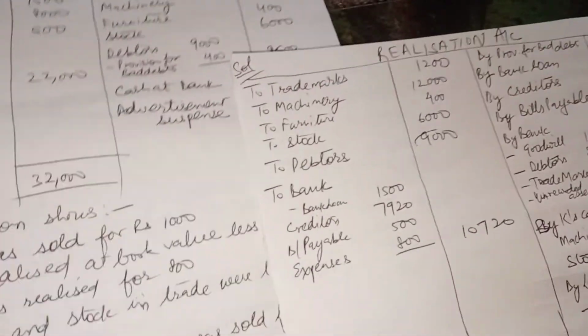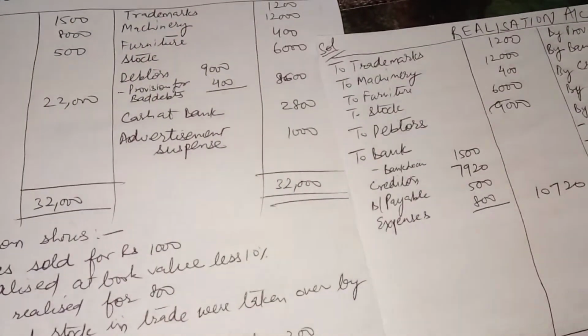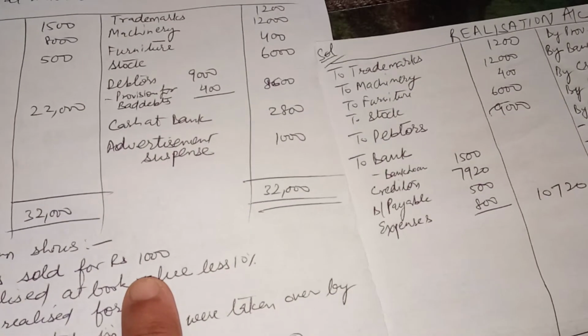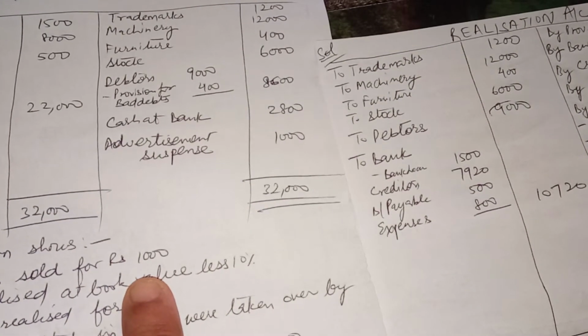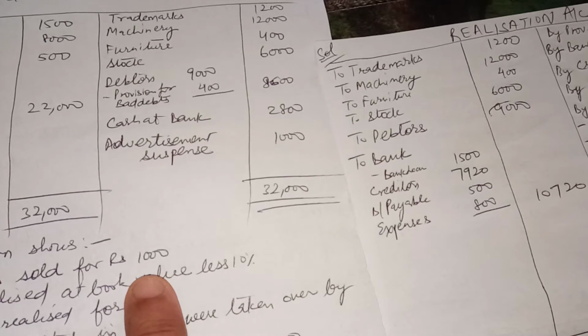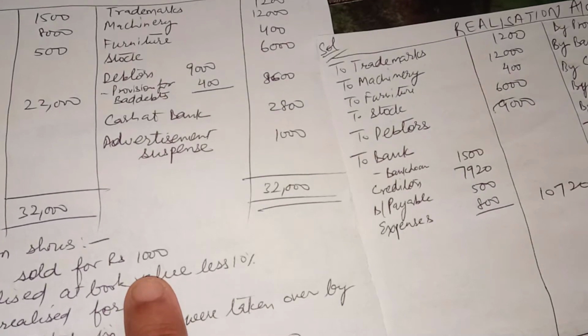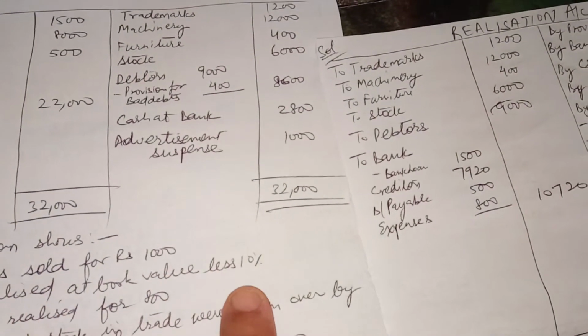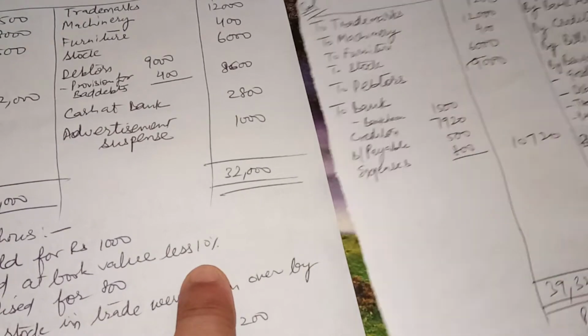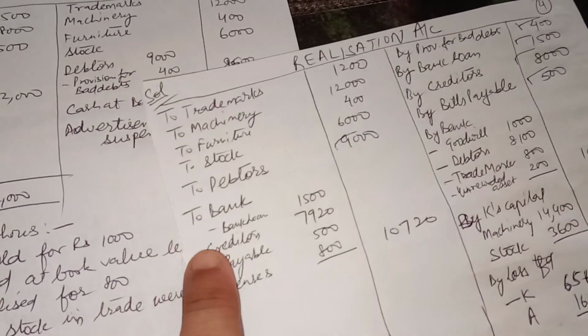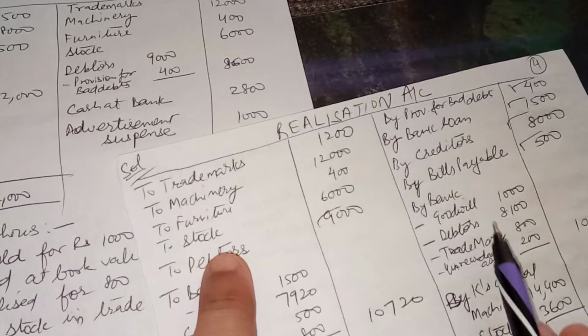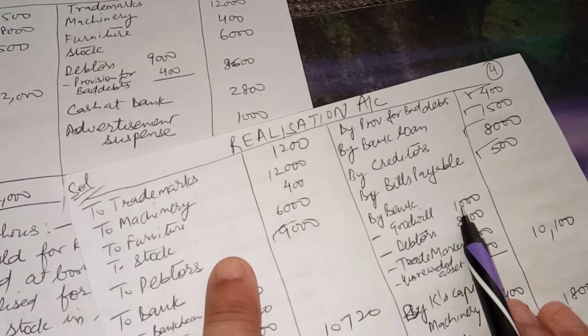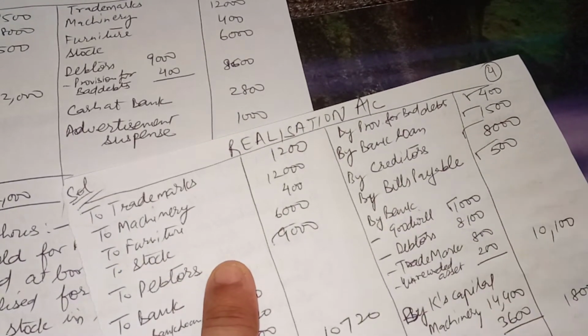Now come to the adjustments. Goodwill was sold for 1,000, so 1,000 came on account of goodwill and it is entered here.